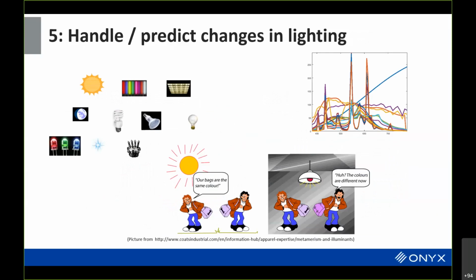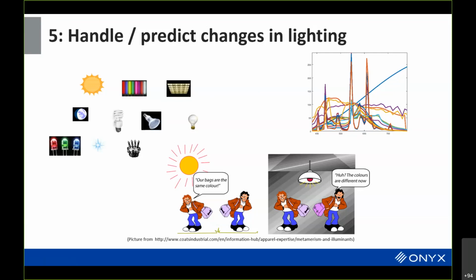You can handle differences and predict changes that occur in lighting. And really the idea here is basically with different light sources, you have different spectral power distributions. Over here in the upper right-hand corner shows some of the actual spectral power distributions of different kinds of illuminants. The small wiggly ones would correspond to daylight illuminants. This one here corresponds to tungsten, and then the spiky ones correspond to fluorescent lighting conditions. Each one of those things is very different, but potentially they can actually look the same.